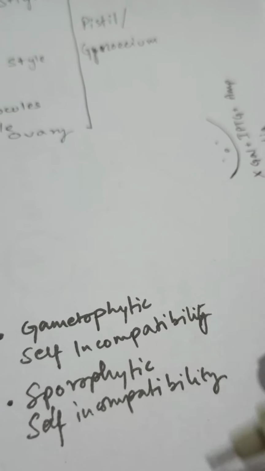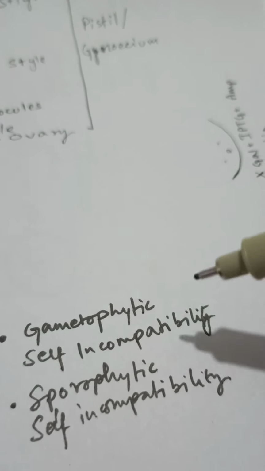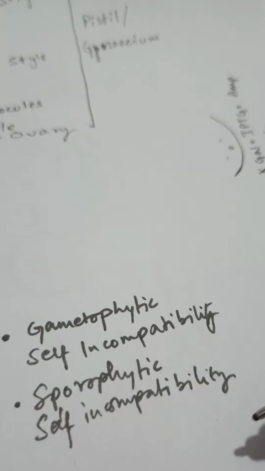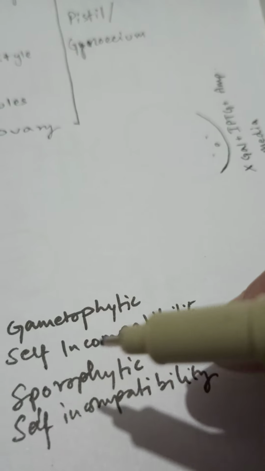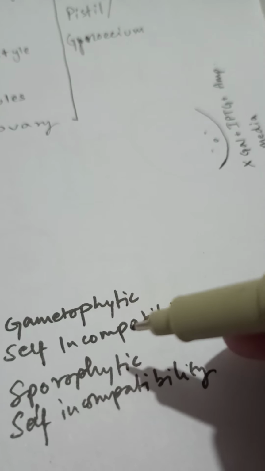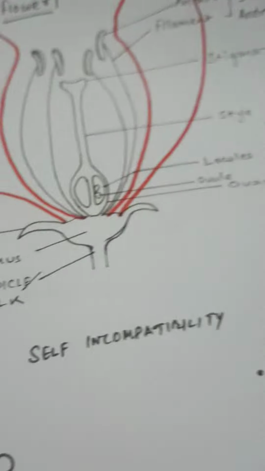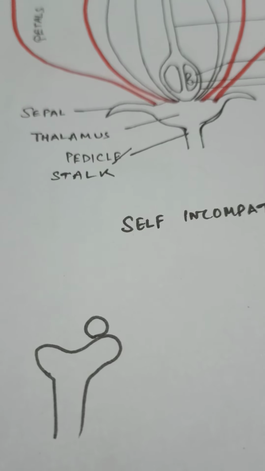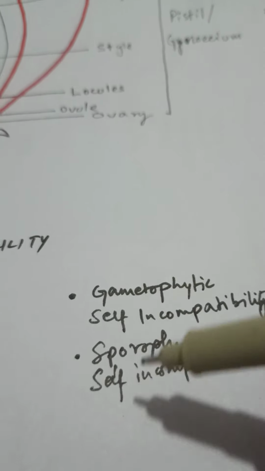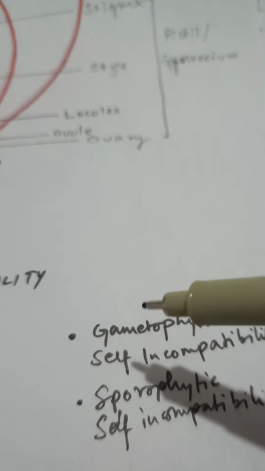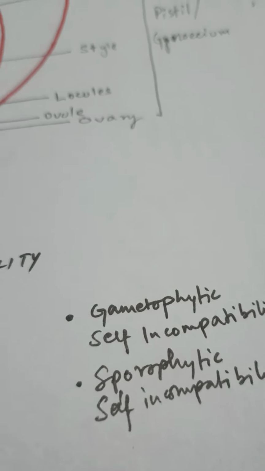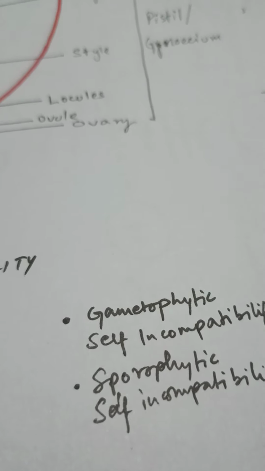So in both cases the entire thing seems to depend on the pollen, as being stated here, isn't it? But no, it is not completely on the pollen, because the interaction is not only with the pollen but also with the pistil. So the interaction has to take place between the pollen and the pistil. Both are responsible, but there is a slight difference.